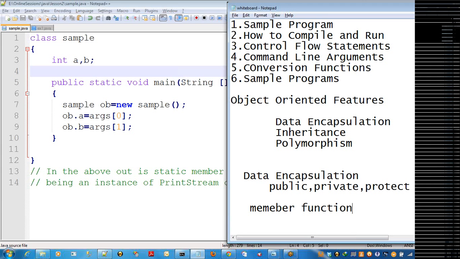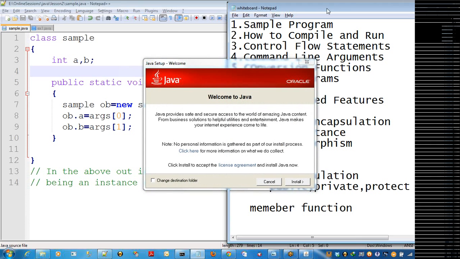So function is nothing but, suppose in a program to perform a particular task a number of times, which has more statements, instead of writing those statements a number of times, you can define a subroutine. That subroutine is called a function. Clear with this definition?